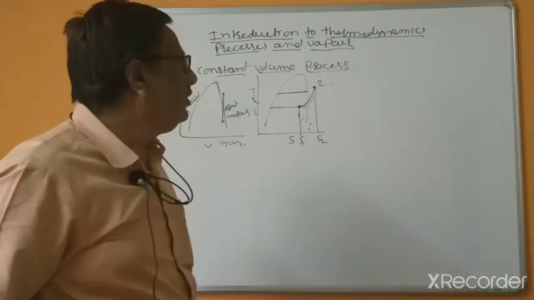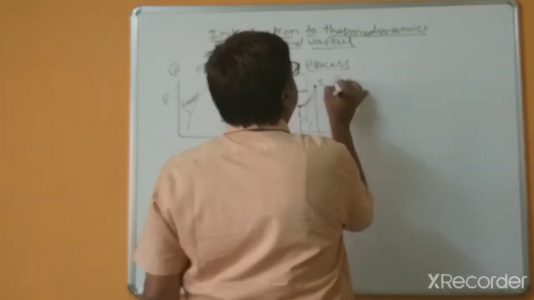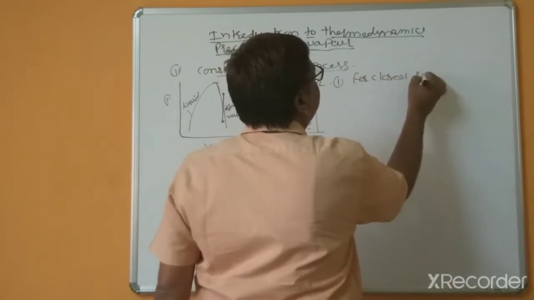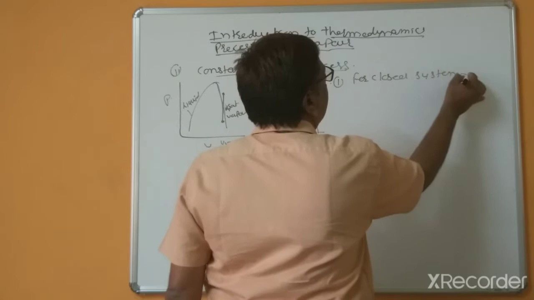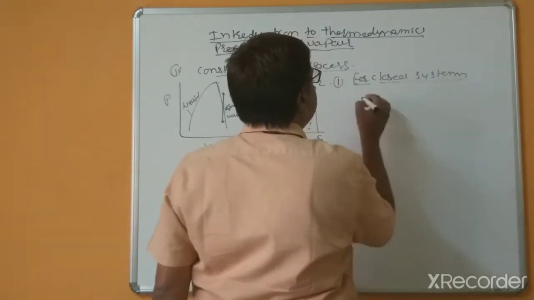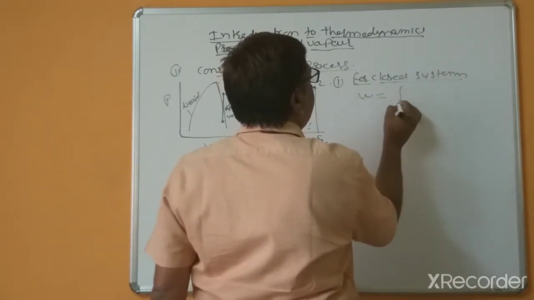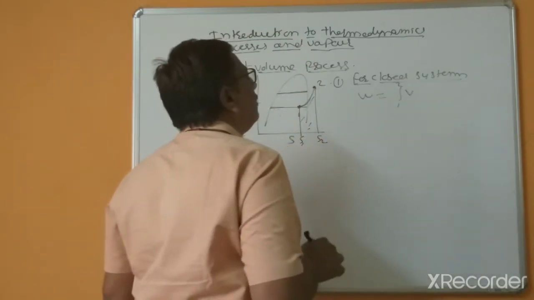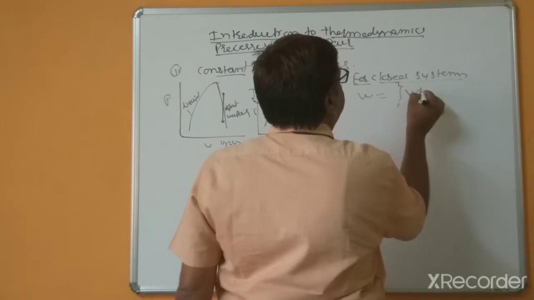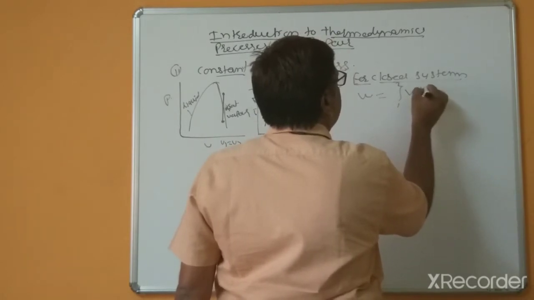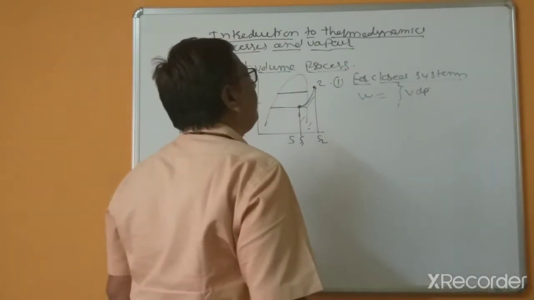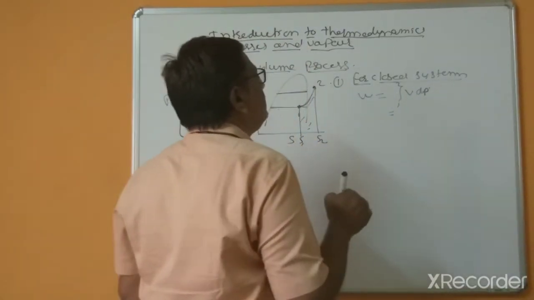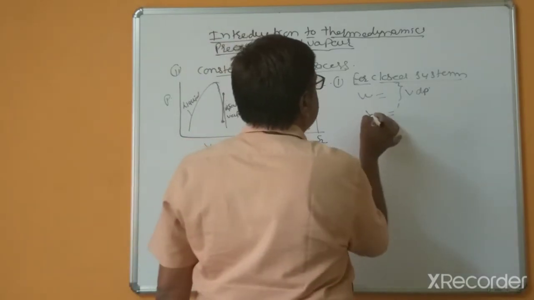So that's why, for a closed system, what is the formula for work? Work equal to integration 1 to 2 of V into dP. But for constant volume, V2 minus V1 is 0.